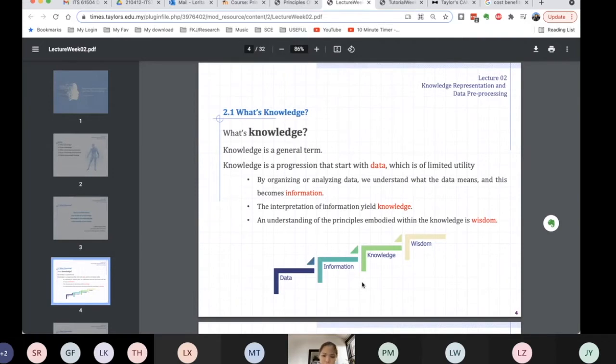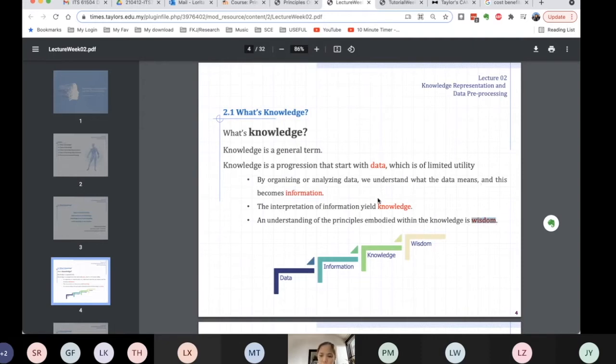So what is knowledge? You can see knowledge here is on the third stage. Knowledge is a very general term. It's a progression that starts with data, which is of limited utility. By organizing or analyzing our data, we understand what the data means. After you have organized and analyzed the data, it becomes information. That's the next stage. And the interpretation of this information gives us knowledge. And understanding the principles behind that knowledge, we get wisdom.